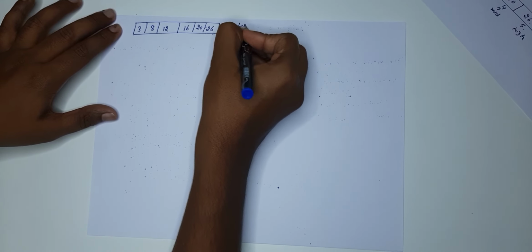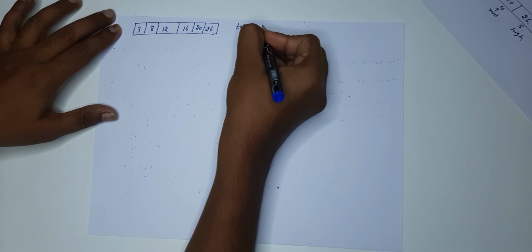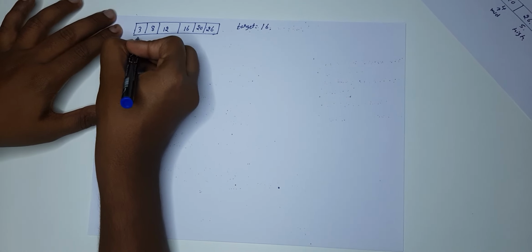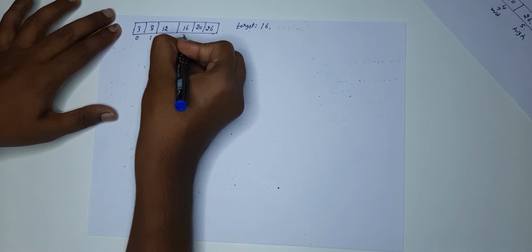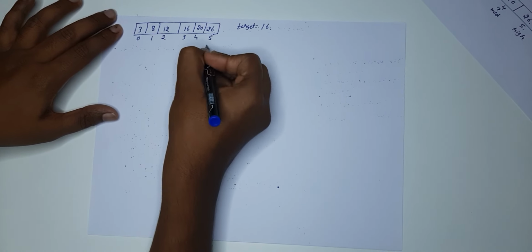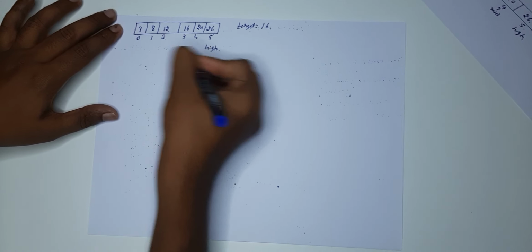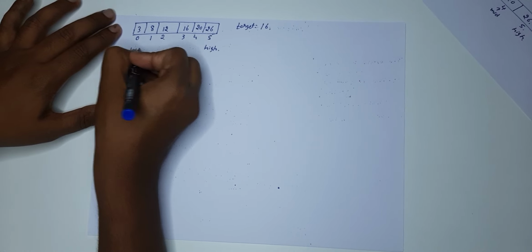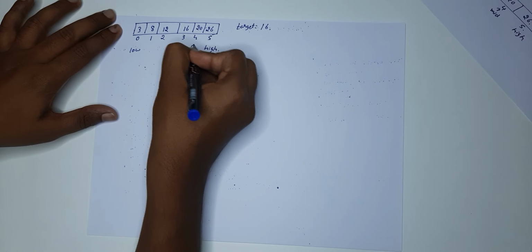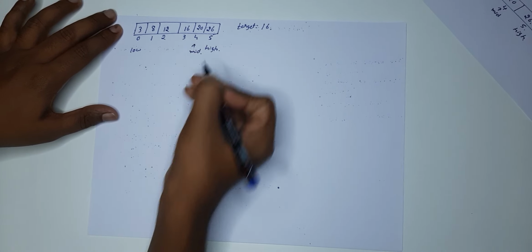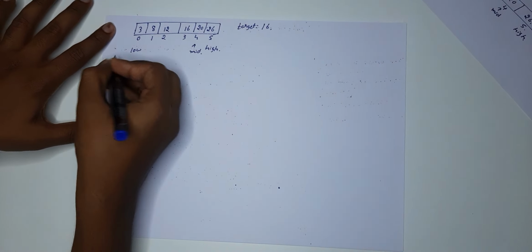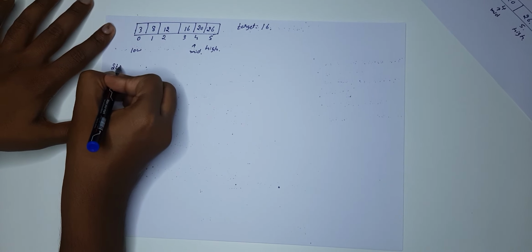Our target element was 16. So low is 0, 1, 2, 3, 4 and 5, this is high now and this is low, and mid was this.